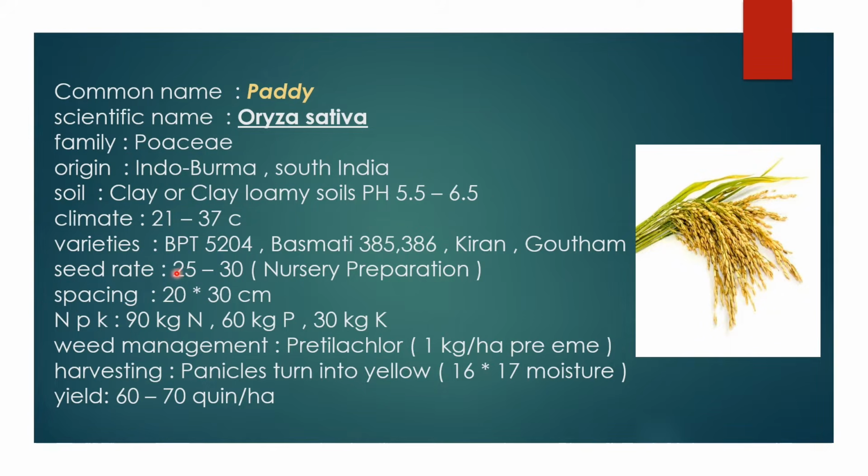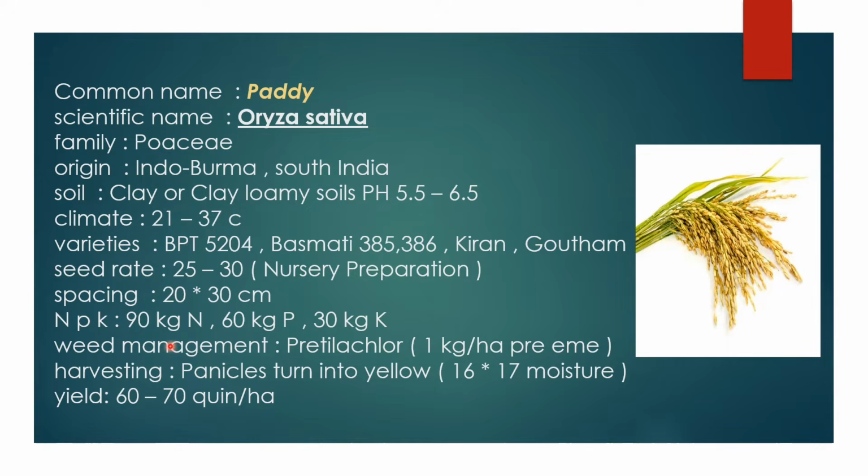Now we see the seed rate. The seed rate of paddy is 25 to 30 kg for nursery preparation, and for broadcasting it is mainly 100 kg. For the SRI method it is 2 kg, and the spacing is 20 to 30 centimeters between plant to plant and row to row. The NPK are 90 kg nitrogen, 60 kg phosphorus, and 30 kg potassium. We have to apply both phosphorus and potassium at the time of the basal dose only. We apply the first dose of nitrogen at the starting stage, and at the tillering and flowering stages we apply the remaining nitrogen.